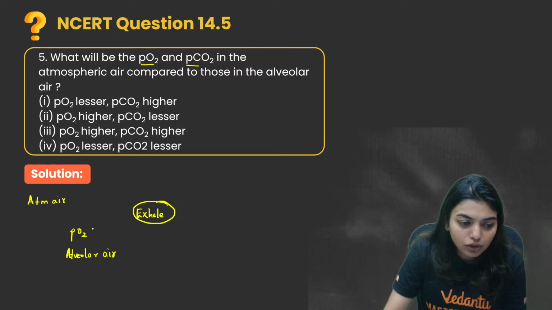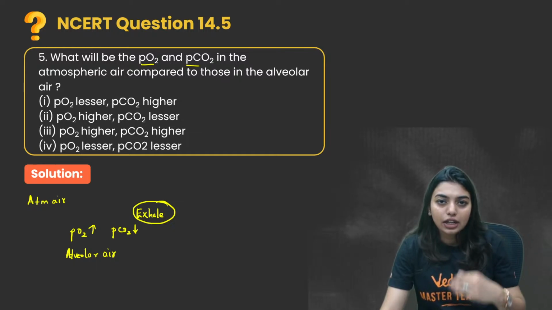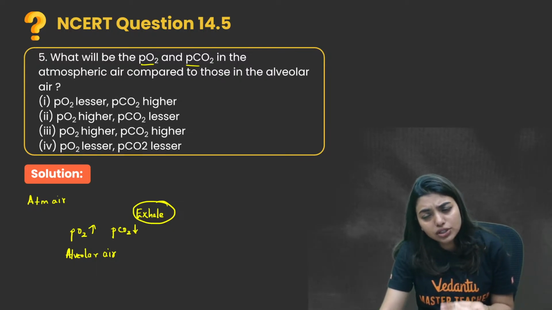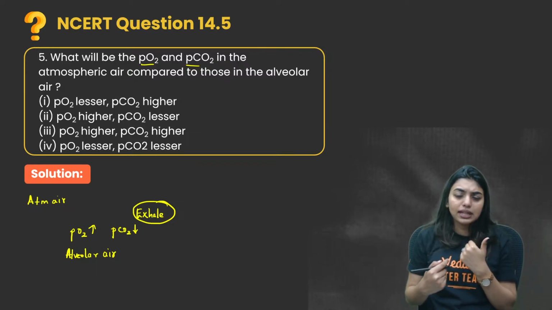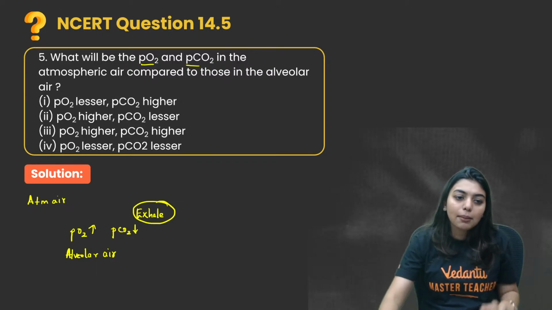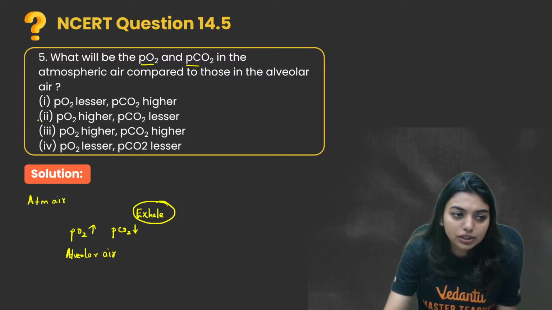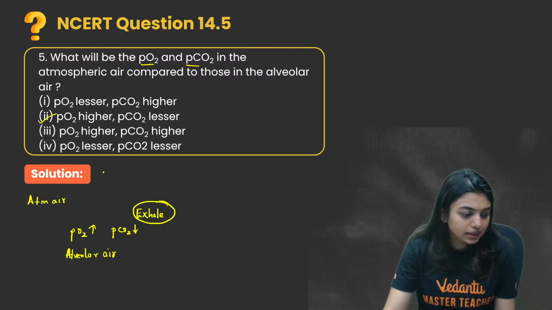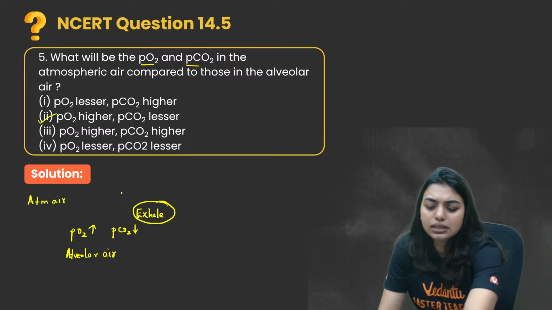Partial pressure of oxygen will be more and partial pressure of carbon dioxide will be less. Agreed, right? Normally, my body needs more oxygen, so obviously oxygen will be more, carbon dioxide will be less. But if I want to exhale it out, then the concentration difference will be there. Otherwise, usually it is going to be PO2 higher and PCO2 lesser. Okay, clear. This is an MCQ question.